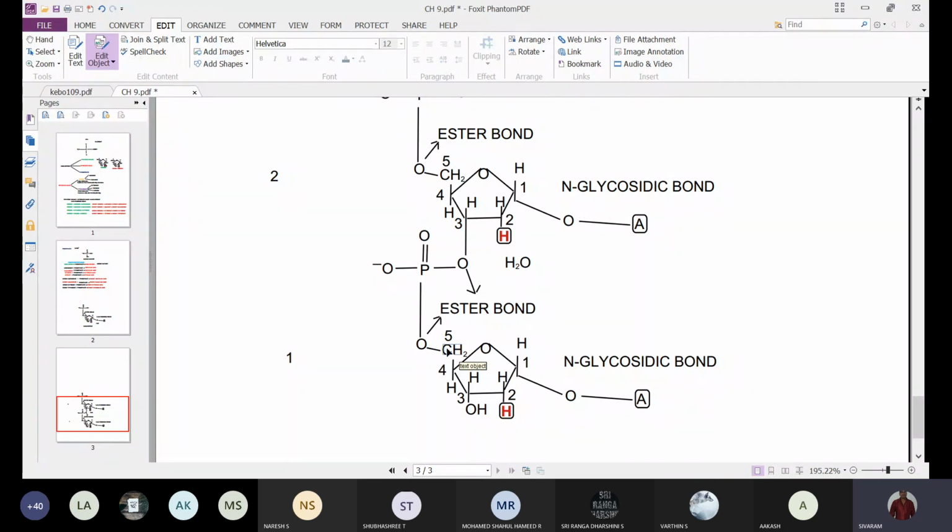So a phosphate is forming two ester bonds. That's why we call this bond a phosphodiester bond.